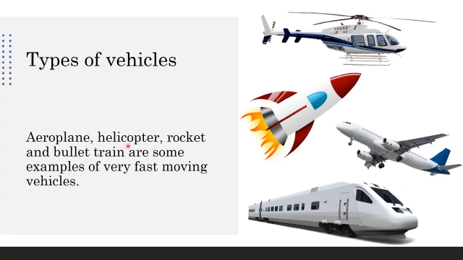Now, aeroplane, helicopter, rocket and bullet trains are some examples of very fast moving vehicles. Even very far places, in one day they make us reach our destination. So these are the vehicles which move very fast.